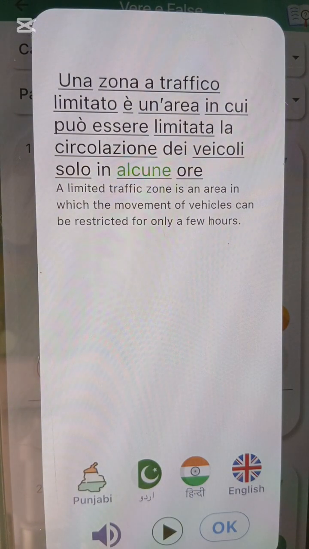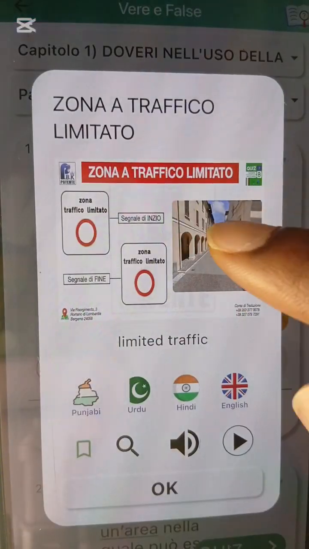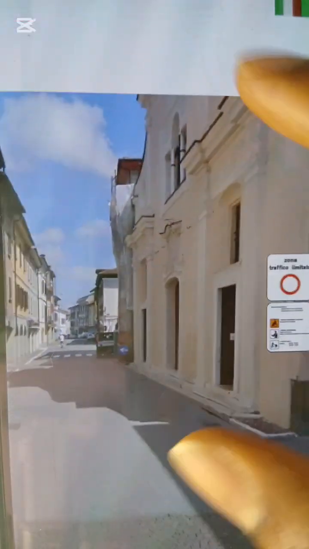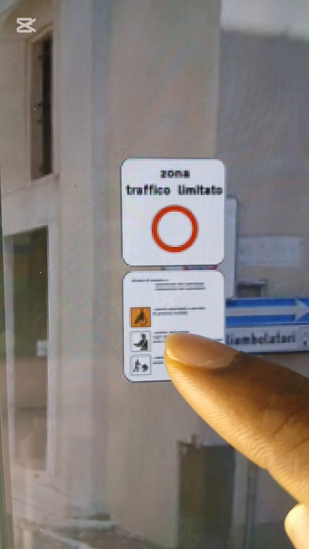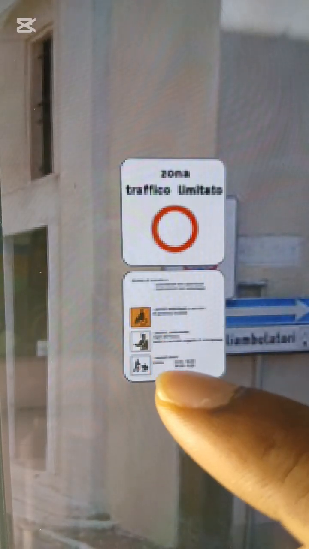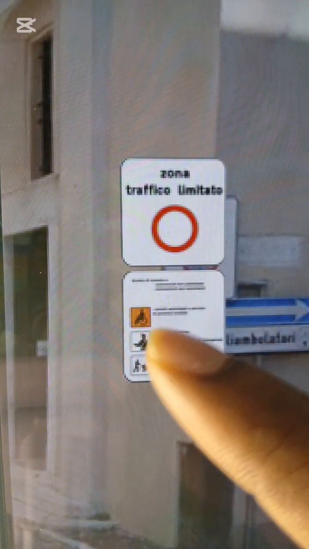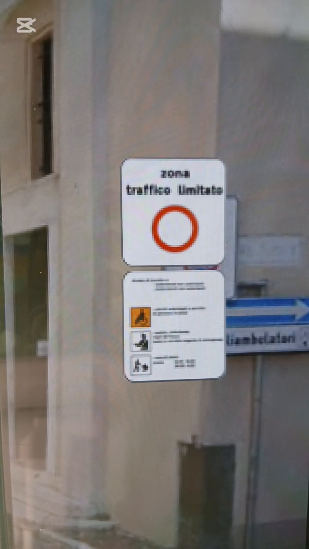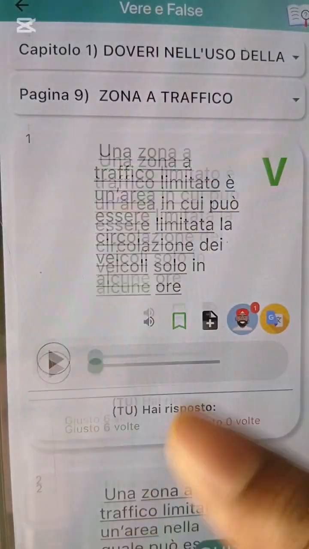It said a limited traffic zone is an area in which the movement of vehicles can be restricted for only a few hours. They can attach it with a panel. This is how it looks. These are the people that are allowed to enter: disabled people, police or military people, and people that are offloading or unloading goods. It can be attached with another panel that will tell you 8 to 9 vehicles should not transit, which means from 9 above, vehicles can transit. So that is what they are trying to tell us here. Alright, so let's go.